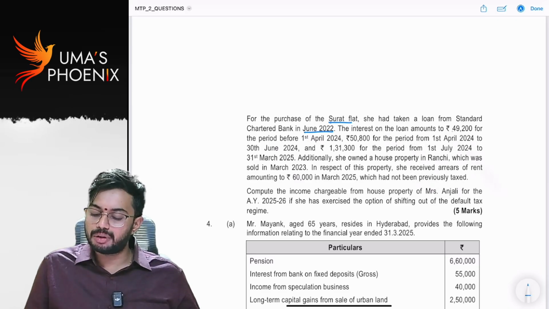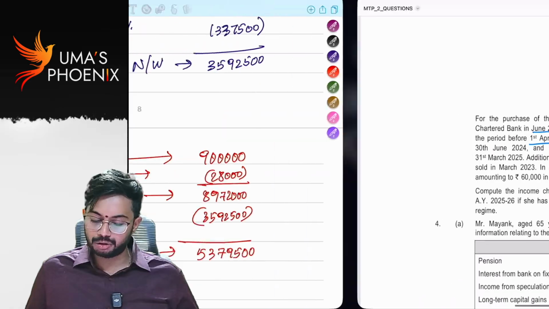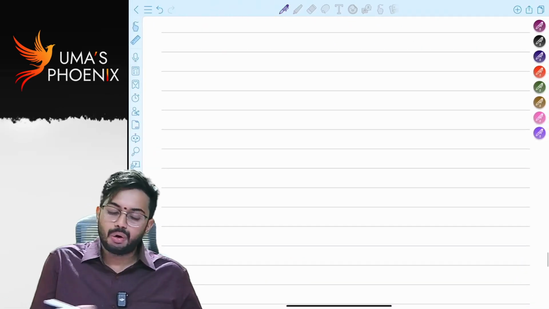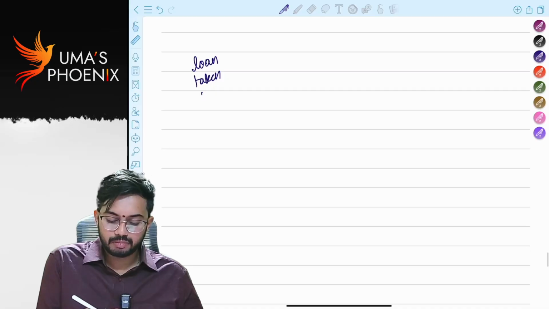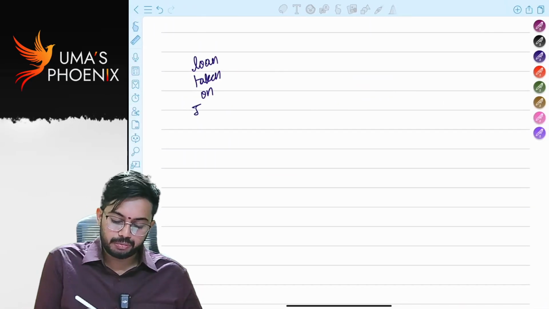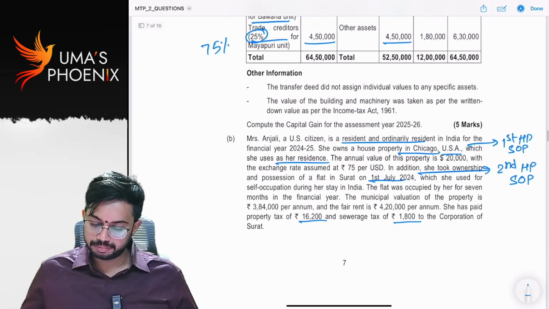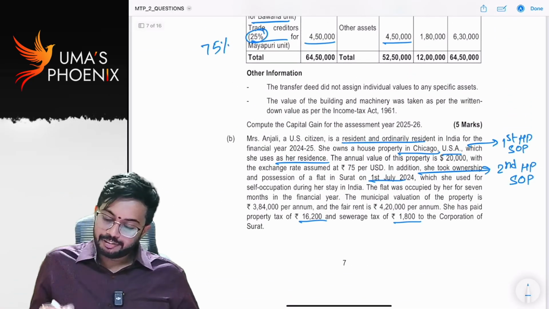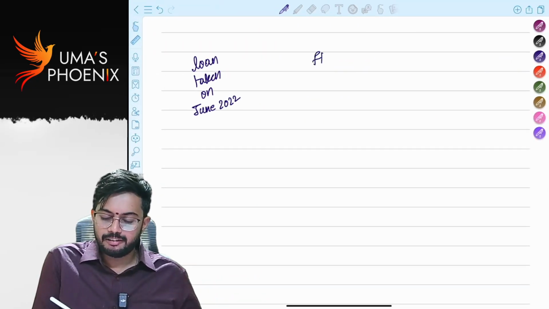Interest on loan amounts to 49,200 for the period before 1st April 2014. See, the loan was taken in June 2022. The flat was purchased on 1st July 2024.